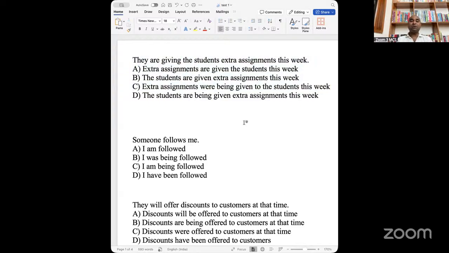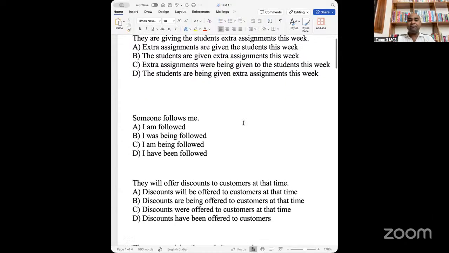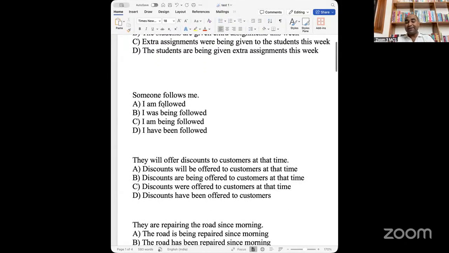So this is called a shortcut. Whenever you are solving a question, instead of looking at everything and making every plan, unless it is a very difficult question, you can solve it quickly. Now "someone follows me." So this is present simple. It means it should be "is followed." "Is followed," right? So "is" with "me" means "I am followed." So you are left with only two options, A and C, right?